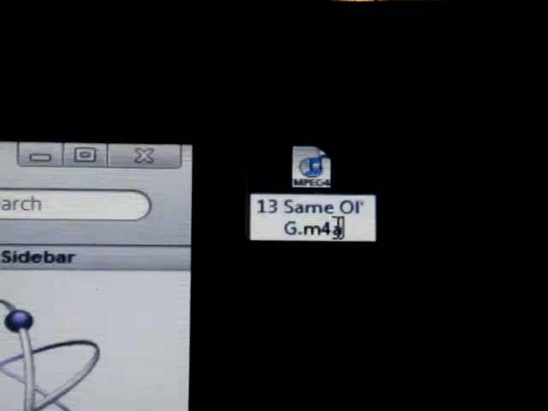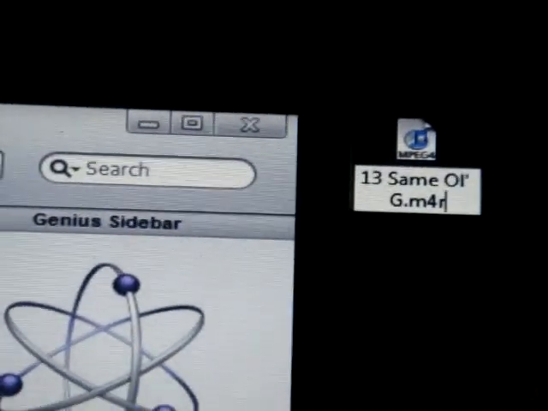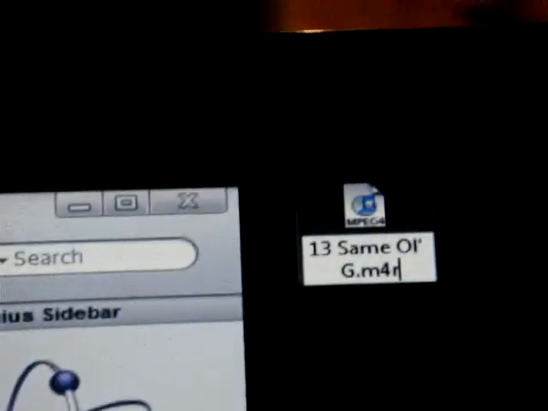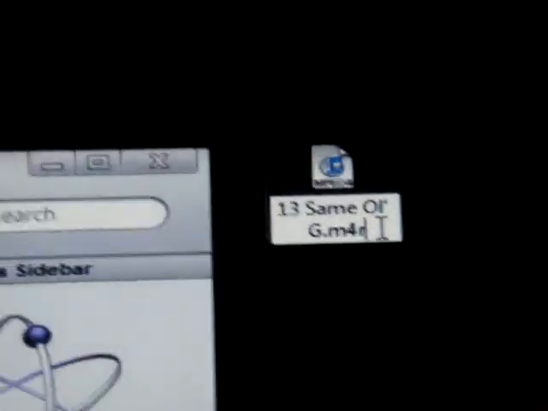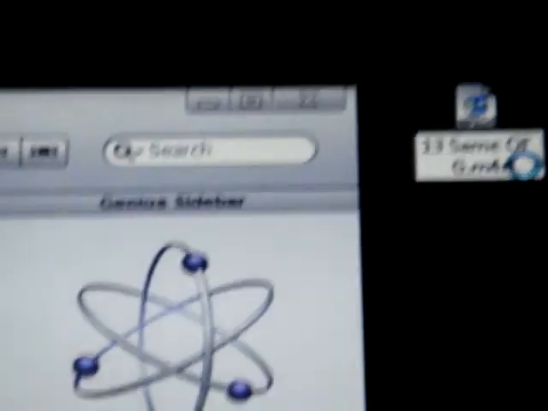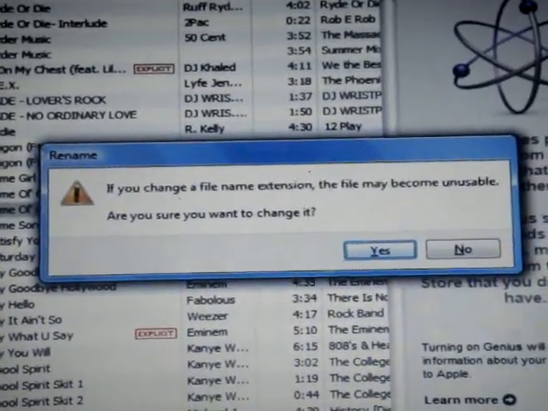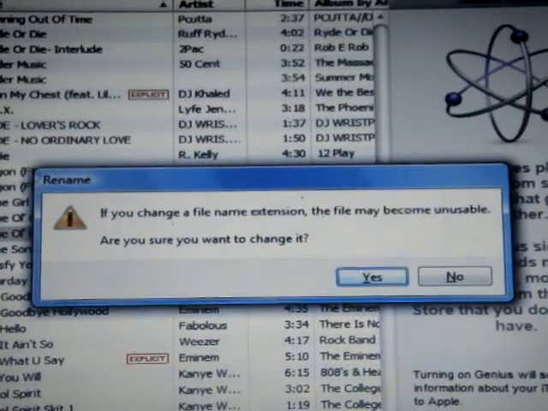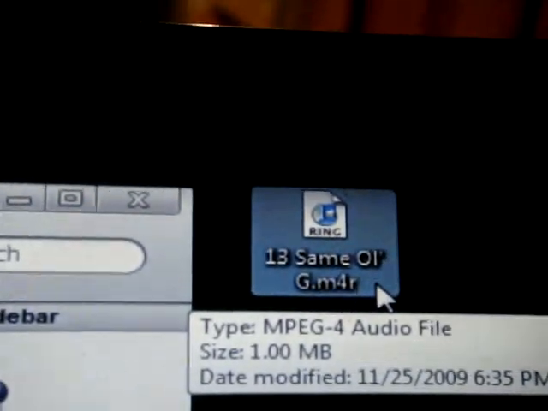You have to change that to M4R. Once you change it, keep your eye on this. This is going to change from MPEG 4, and then it's going to say ringtone. You're going to get a message on your screen that says if you change this file extension, the file may become unusable. Are you sure you want to change it? Press yes. Now look, see it? Now it says ringtone.